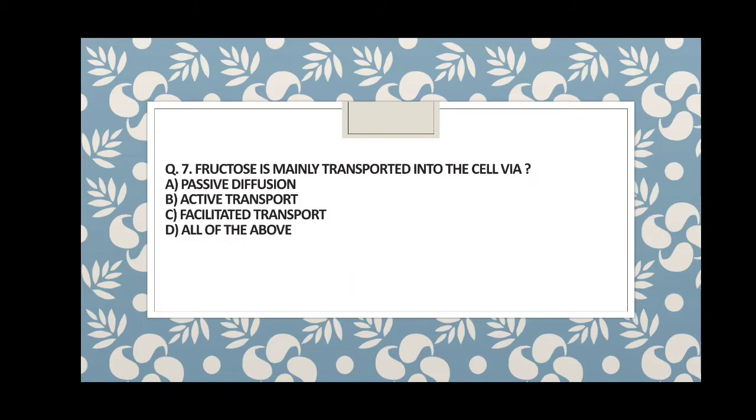Fructose is mainly transported into cell via which mode of transport? Passive diffusion, active transport, facilitated diffusion, or D, all of the above. So guys, in case of fructose, it is transported into the cell via facilitated diffusion, where carrier protein is required, but no consumption of energy, no ATP consumption is there. So this kind of transport system is facilitated diffusion. So the answer is C.